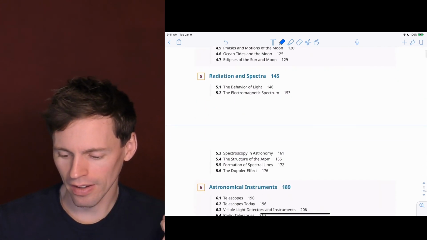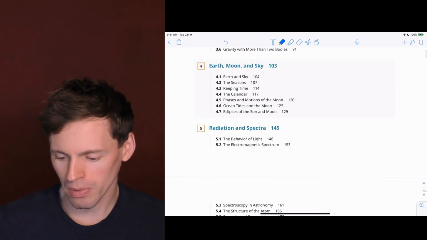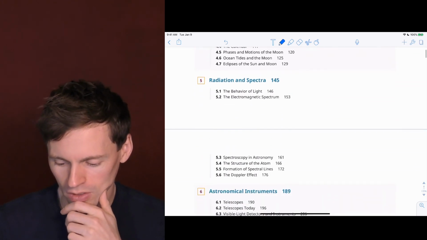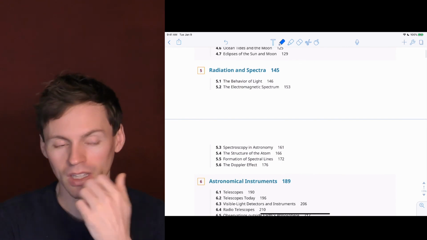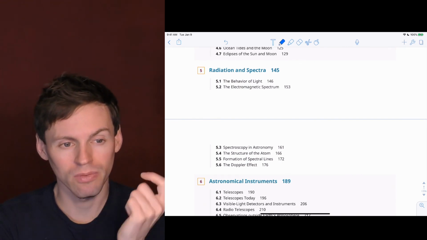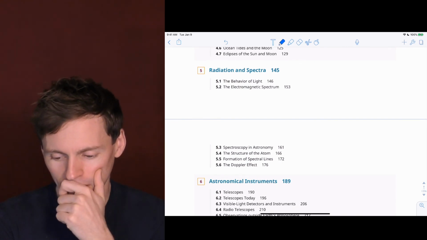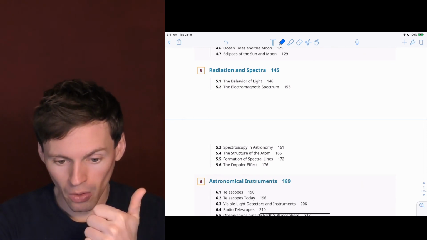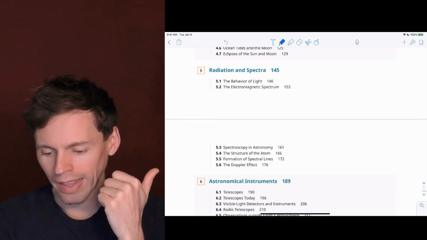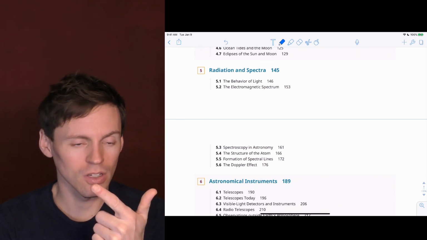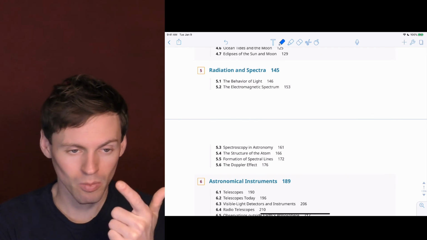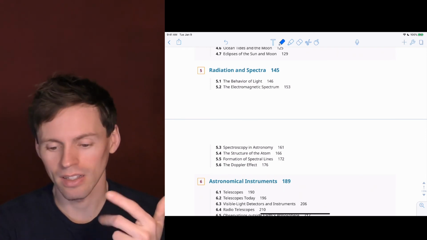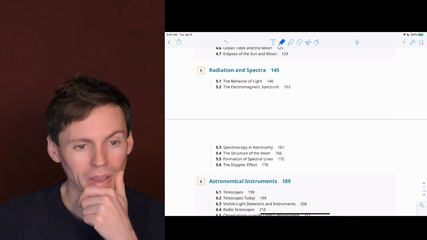Okay, and then let's see, spectroscopy. I might ask you about an absorption or emission spectra. I didn't talk about that, but make sure you know about that. Continuous spectrum versus an absorption spectrum versus an emission spectra. Remember, anything that heats up is going to glow a color, and that glow is a continuous spectrum. Then a cold gas could absorb some of that light, and you'll get an absorption spectrum. Or you could heat up the gas, and then the gas will emit light, and that will be an emission spectra. Just depends on those two things.